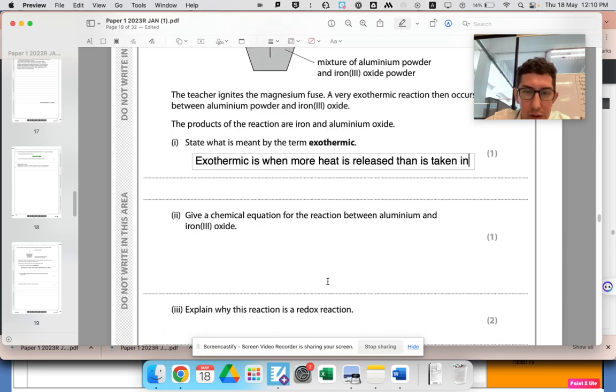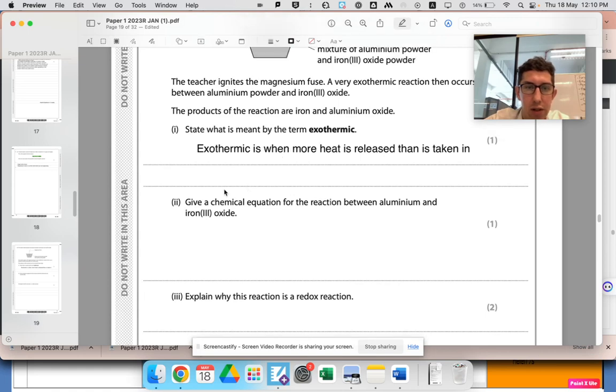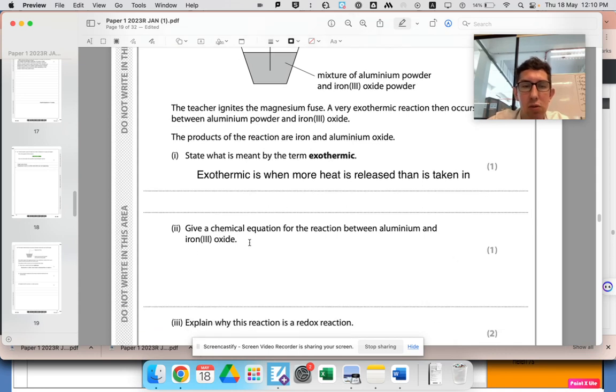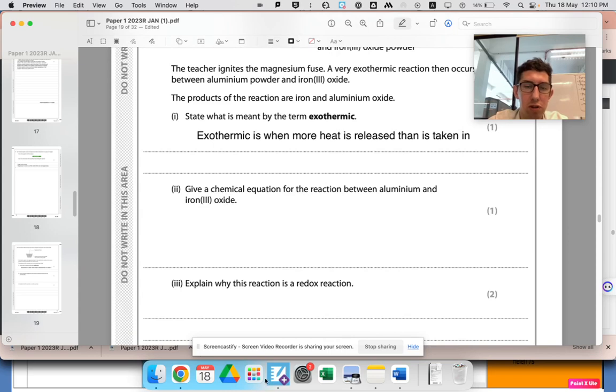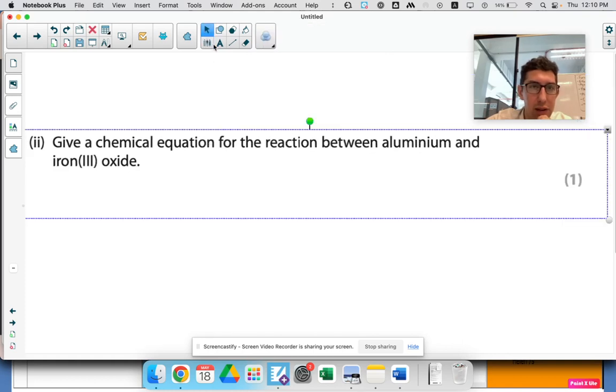Give a chemical equation for the reaction between aluminium and iron oxide. What does the question tell us? It tells us the products are iron and aluminium oxide. If you're ever asked to give a chemical equation, pretty much always in GCSE they tell you what is being produced. Just have a look in the question previously to see whether you've been told what's being produced. It's quite obvious, but even if your chemistry is good, just check.